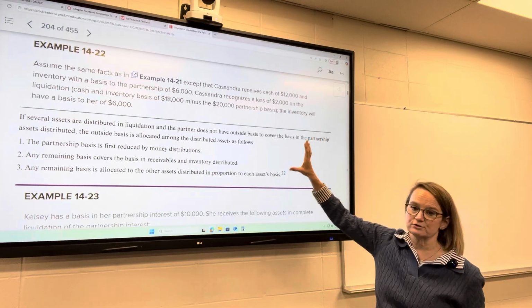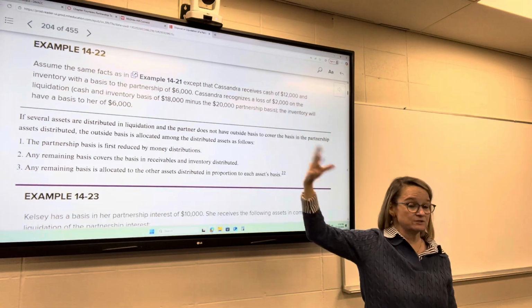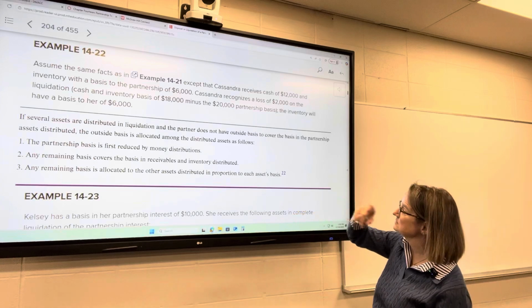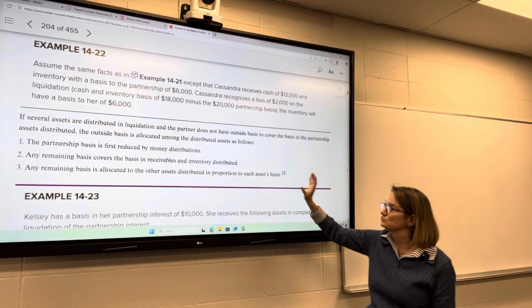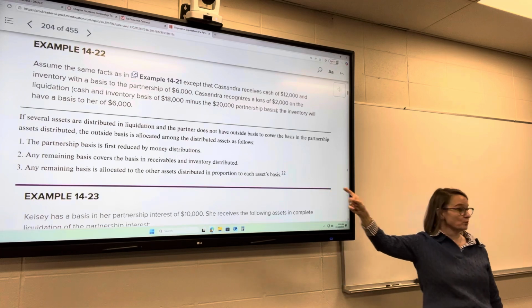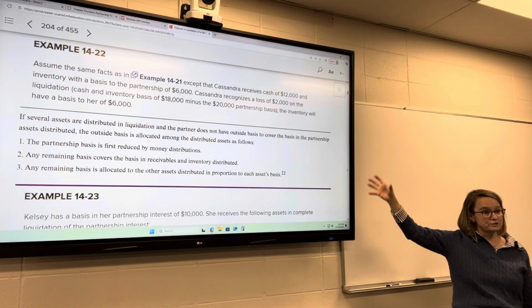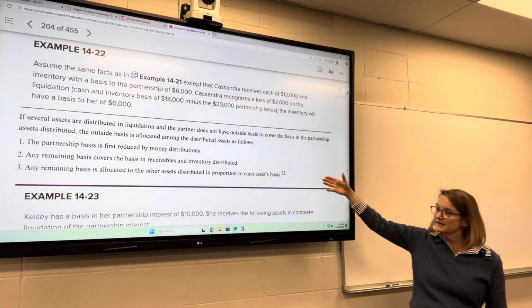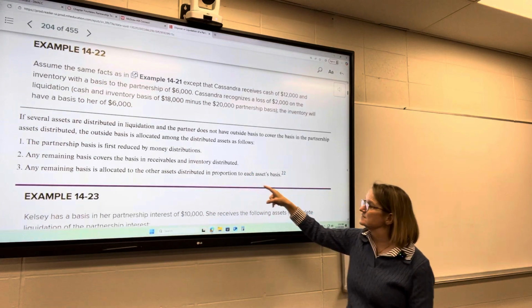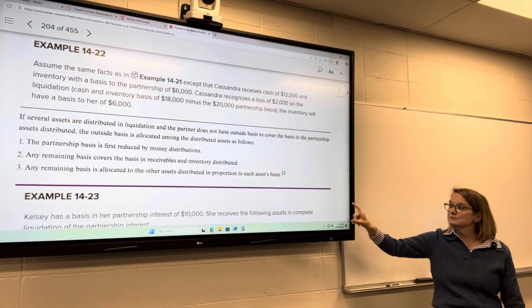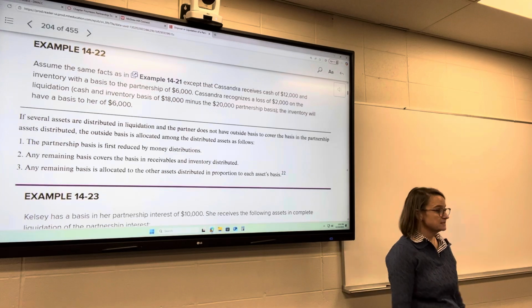She got $12,000 of cash. That would be the first thing we subtract. So now we're down to $8,000 of basis. Next, any remaining basis covers the basis in receivables and inventory. So if there's also receivables and inventory, that would be next step. Any remaining basis is allocated to the other assets distributed in proportion to each asset's basis.